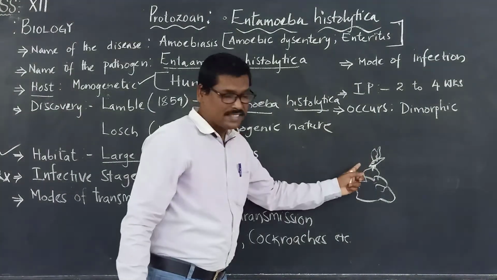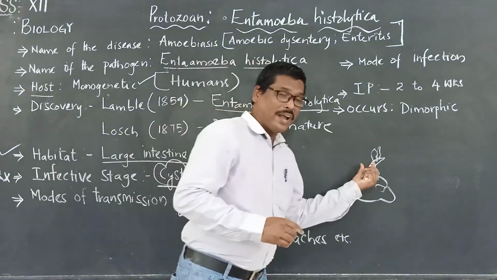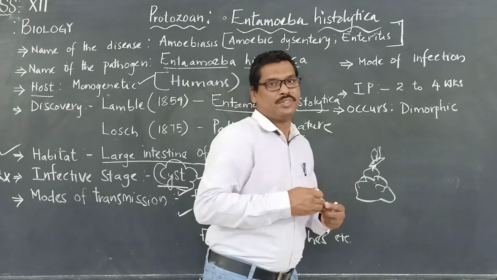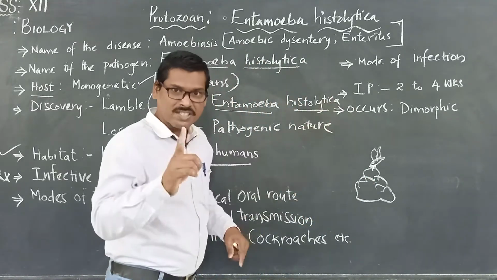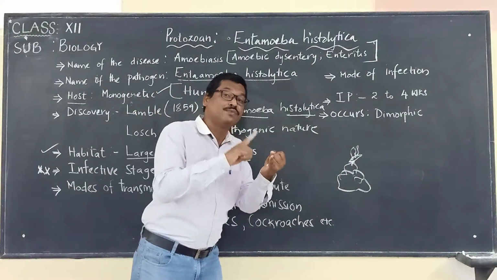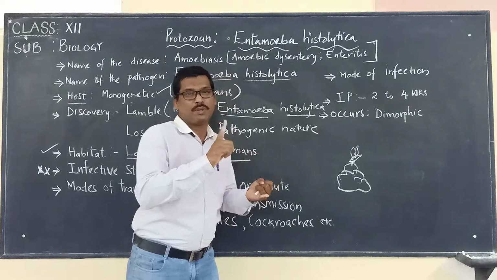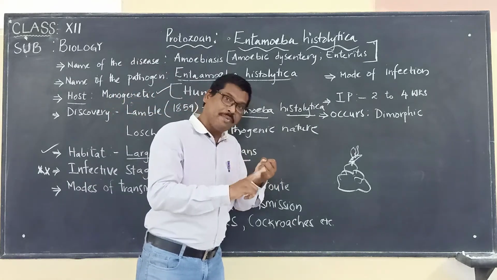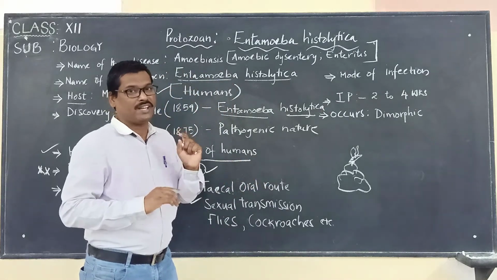Now when these insects, houseflies or cockroaches, visit the food which is prepared freshly, they contaminate the food. And please remember, before we move further, this disease is spreading more through contaminated food and water. This disease will be spreading more through what? Contaminated food and also contaminated water. That we have to keep in mind in simple terms.